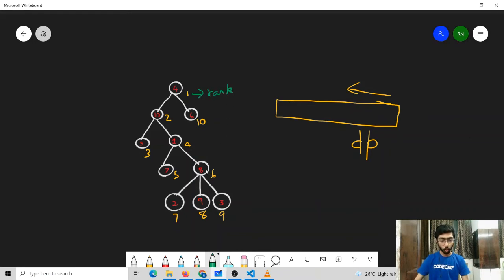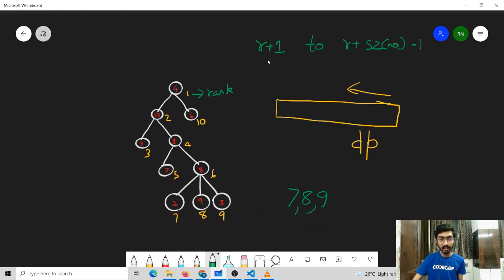Now for any given node, how are we going to know the range of the nodes that will lie in its subtree? It can be easily found, because if the rank of a given node is R, the range in which the ranks of the nodes in its subtree will lie is R plus 1 to R plus size of this node minus 1. Well, what is the size of this node? It's the size of the subtree of this node. It can be easily seen that for this given node, the 3 nodes in its subtree are 7, 8 and 9.